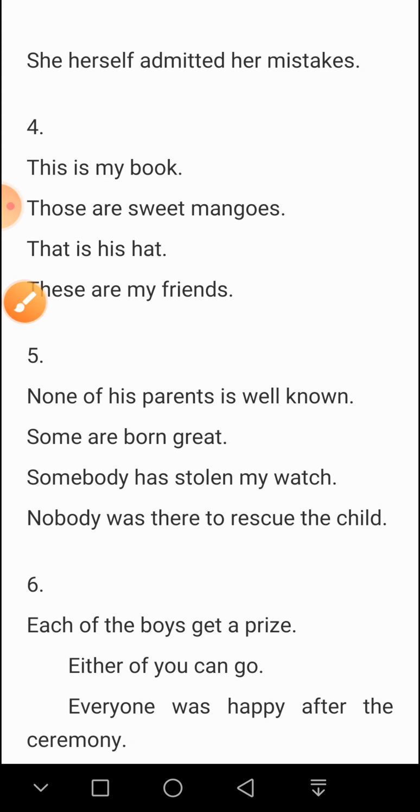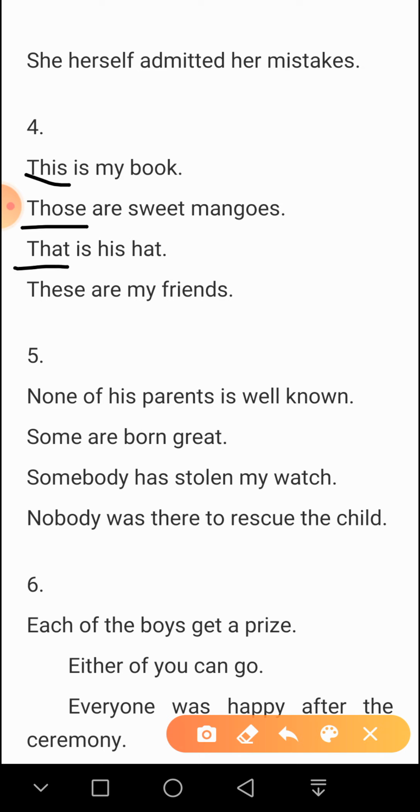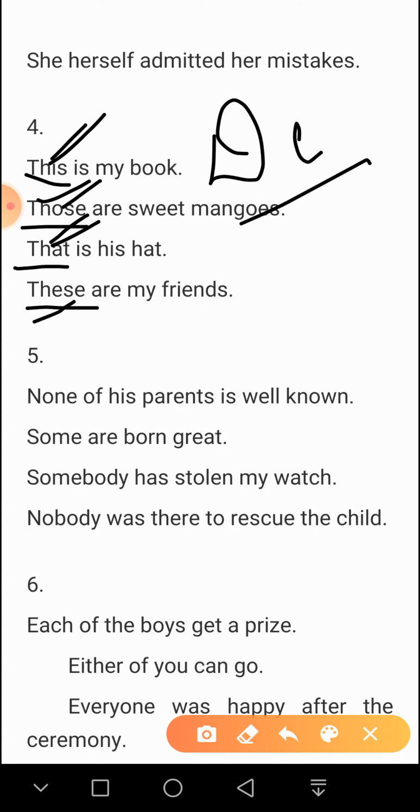So let us move to the next one, and the fourth one is, see, this is my book, those are sweet mangoes, that is his hat, and these are my friends. So you have noticed that here I am pointing out the things or the person's thing or things. This, those, that, these. These are called demonstrative pronouns, which are used to point out the objects which they refer to.